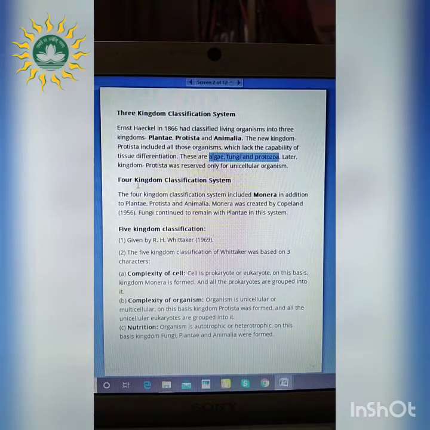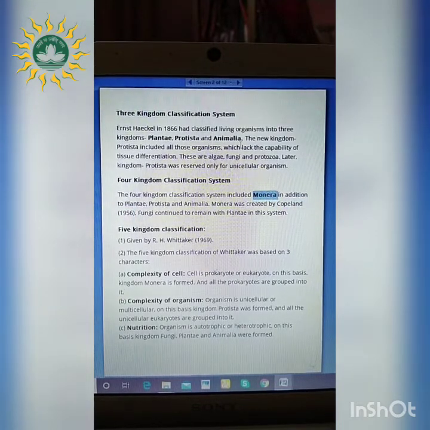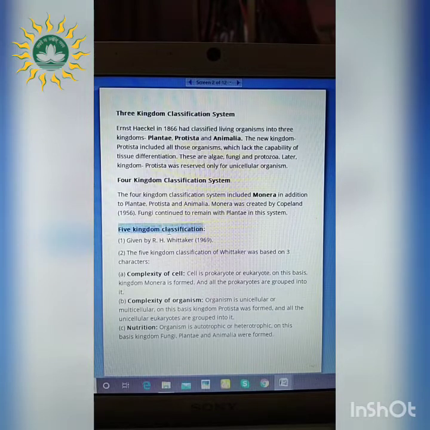Next is the four kingdom classification system. This four kingdom classification system was created by Copeland in the year 1956. He said the Monera kingdom should be included along with Plantae, Protista and Animalia. Right? Next is the five kingdom classification system. This classification system is widely accepted till now, and is given by R.H. Whittaker in the year 1969.